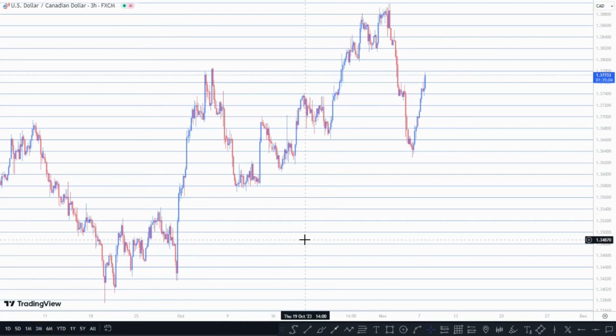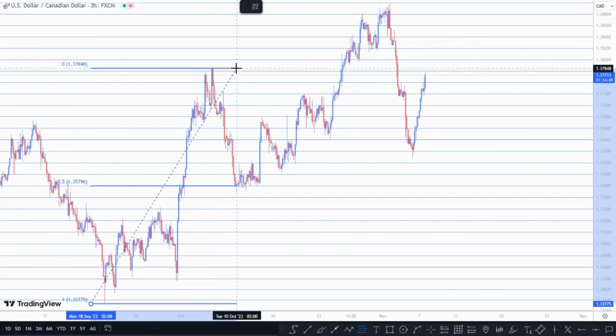I'm sorry, we should be looking to buy at a demand zone that is at the discount price. We should just be looking to buy at discounted demand zones. So first things first, we have a low right here and a low right here. As you can see, we have a low here, a low here, and the high right here.